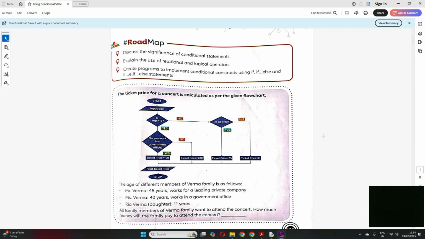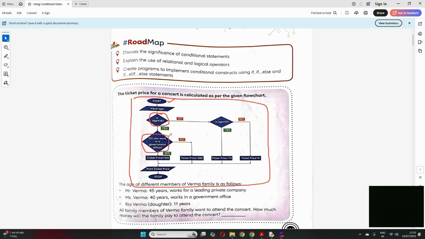Clear? See here in your book, there is an example given. Based on the age, the ticket price is being calculated. If your age is less than 18, the price will be different. If it's greater than 18, the price will be different. This is a flow chart given here for a conditional statement. In a flow chart we always start, then input age, then it's checking. Here the condition is there, right? It's checking if the age is greater than equal to 18. If it's yes, then it is checking one more condition.